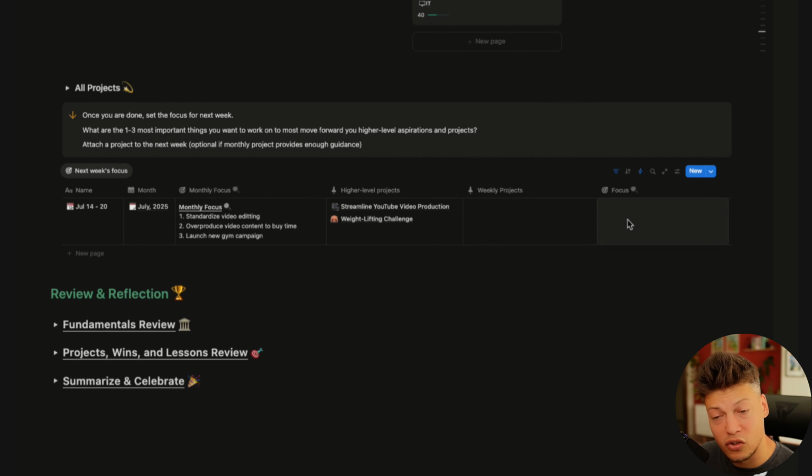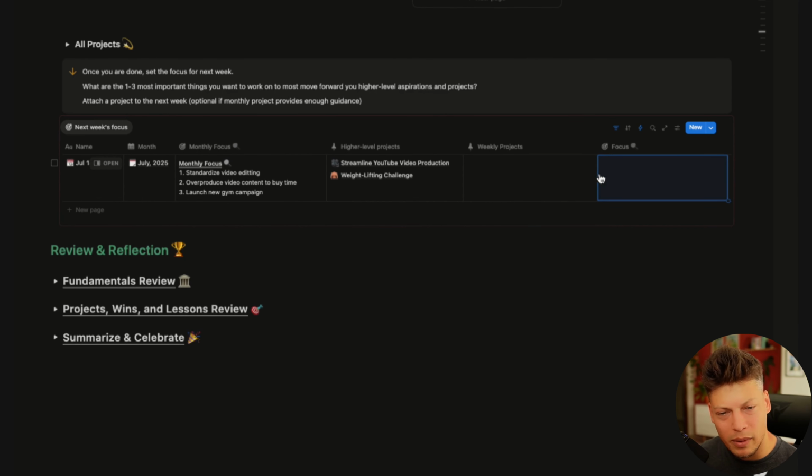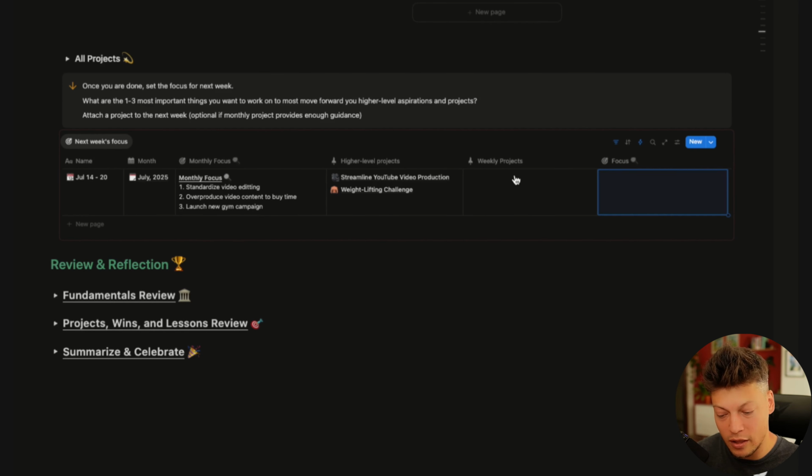The only thing left is to write our 1 to 3 most important points that we are going to be focusing on this week. And by this time, 99% of the time, I'm already super clear on these 1 to 3 points. I have my calendar with all the stuff that I already have scheduled, I have my higher level focus for the month, and I have my active projects. And if you have 1 or 2 projects that you're actively working on and you've already made sure that you know what's the next step for all of these projects, setting a focus for the week is just a piece of cake. So in this case, I know I have these 2 projects that I'm working on.